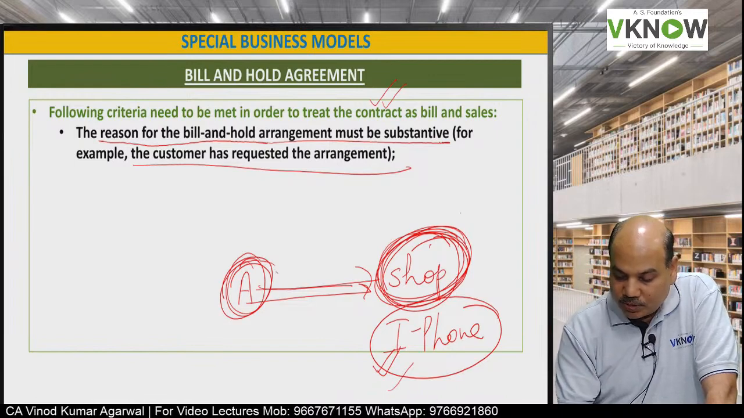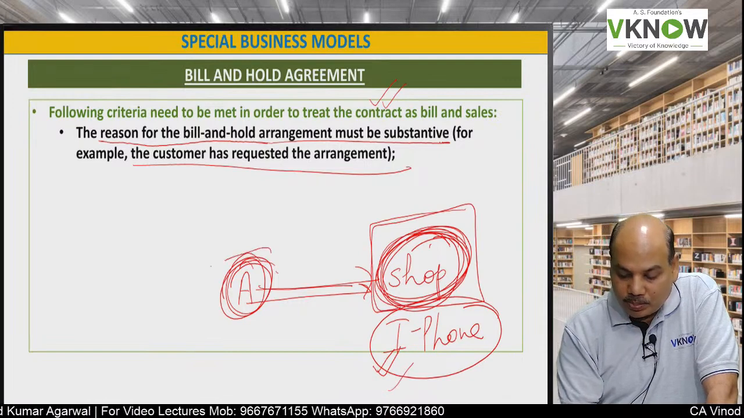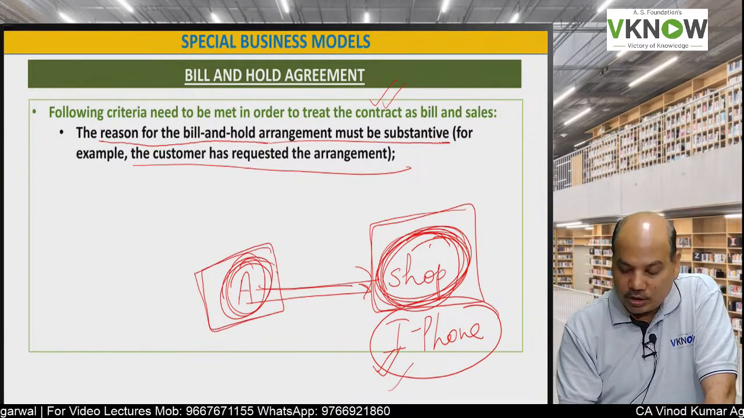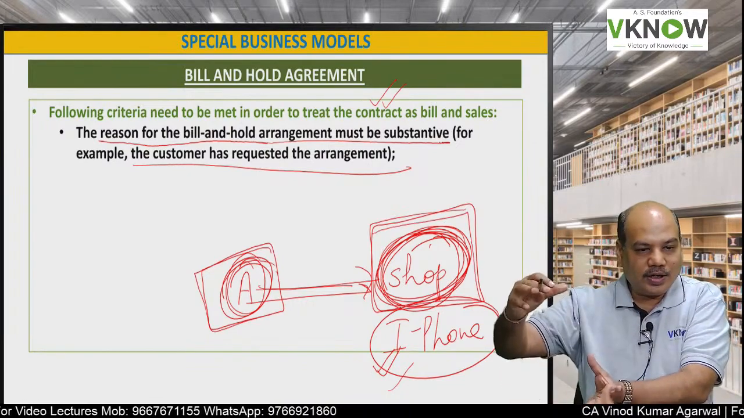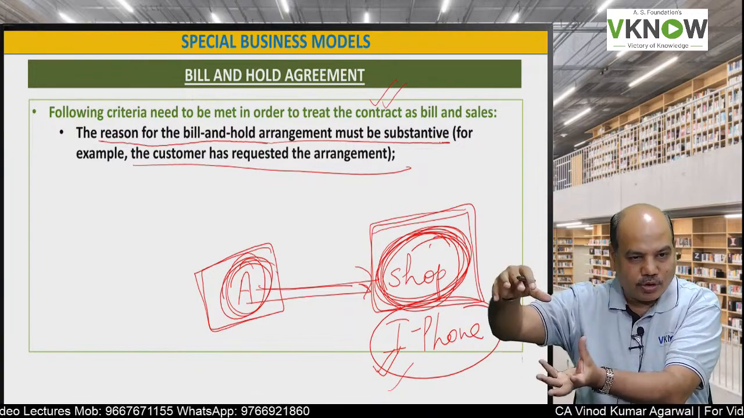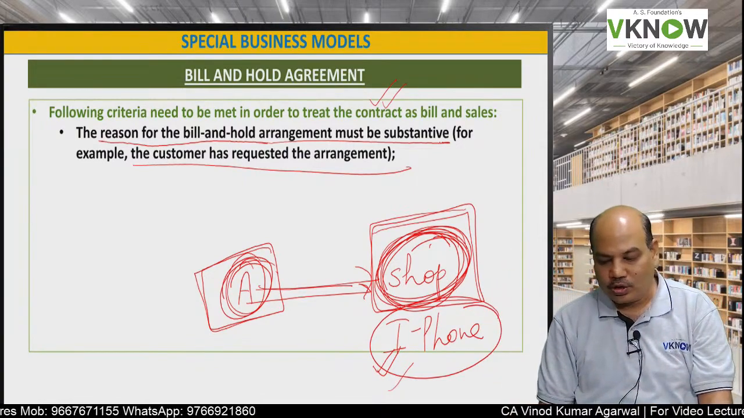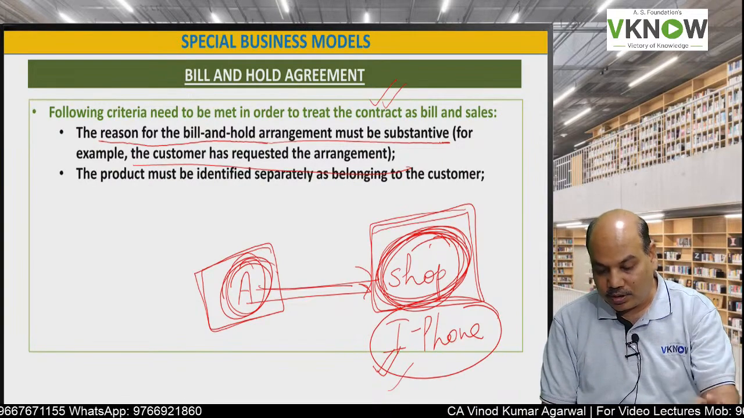Sometimes A has purchased some interior designing product from the shop, but his office is not yet ready where he can install it. So normally he asks the shopkeeper, this interior decorating item, please keep it with you. Once my office is ready, I'll take it from you. So then it is substantive. Customer has requested the payment.